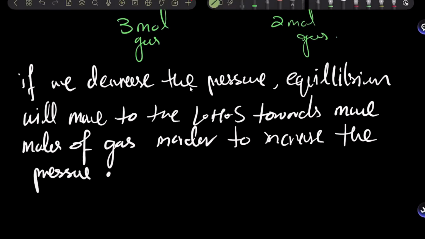All right. So that was all about Le Chatelier's principle and the factors that affect equilibrium.